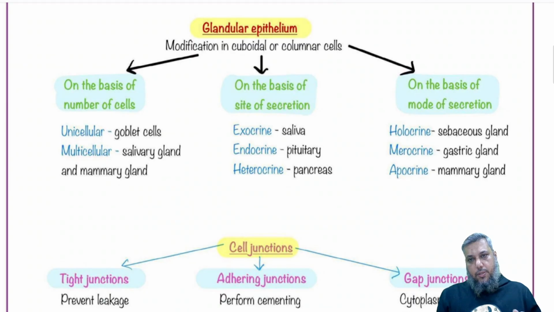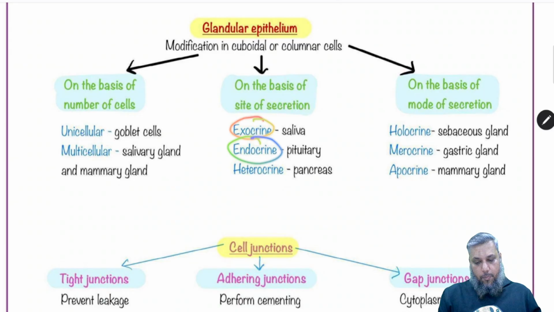So if the synthesis and release is into the blood without any duct, it's an endocrine secretion. If it is with a duct, it's called exocrine secretion. So on the basis of secretion, it can be exocrine, or it can be endocrine.